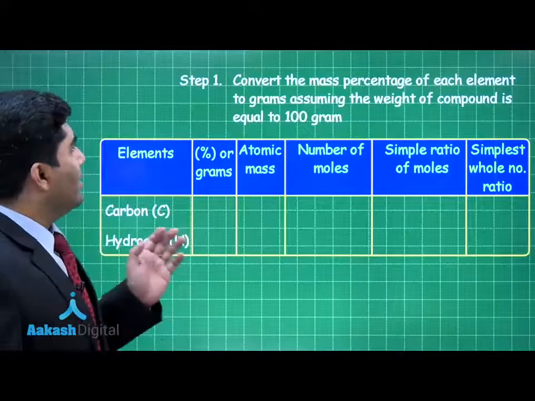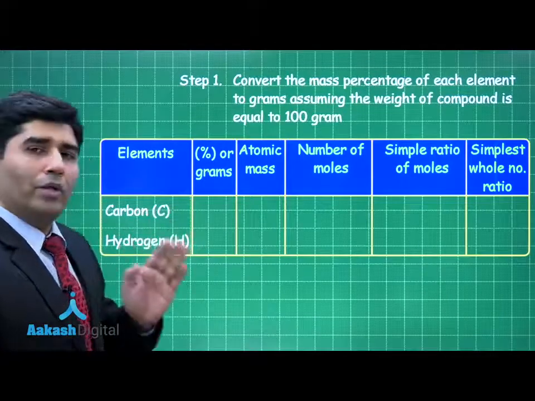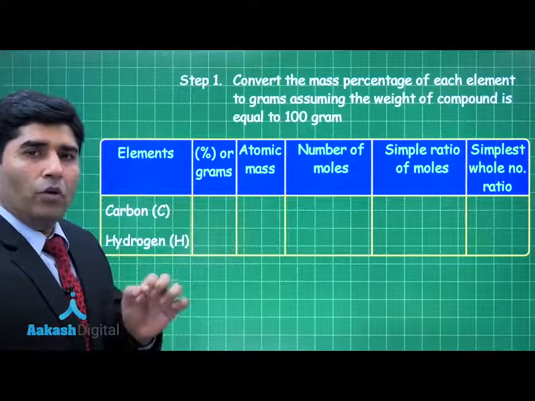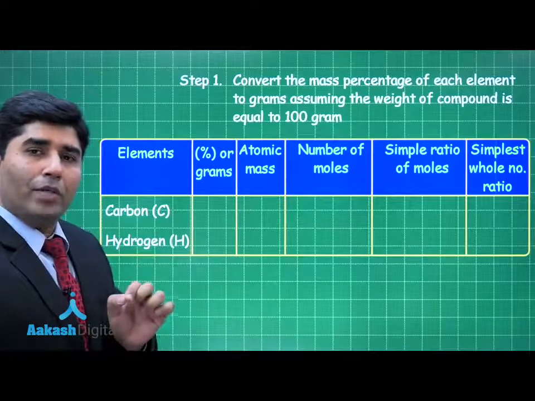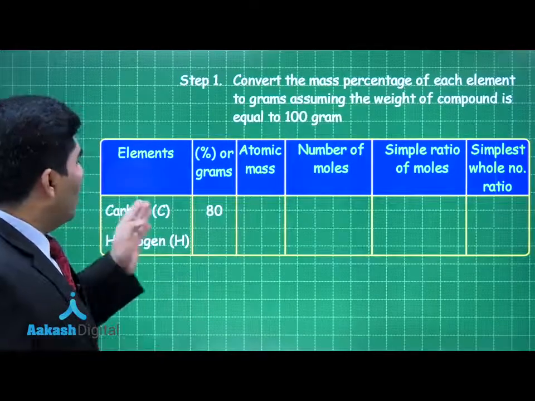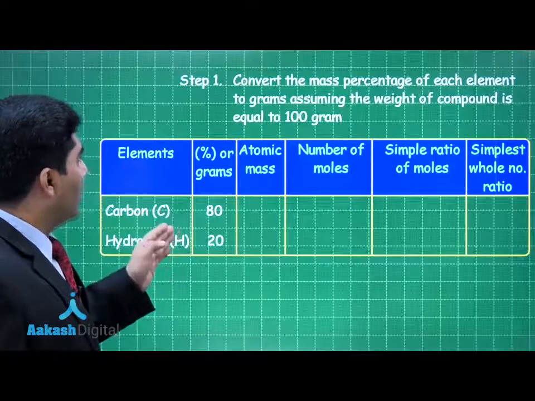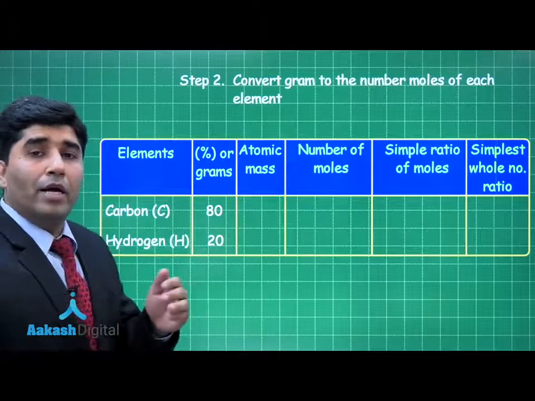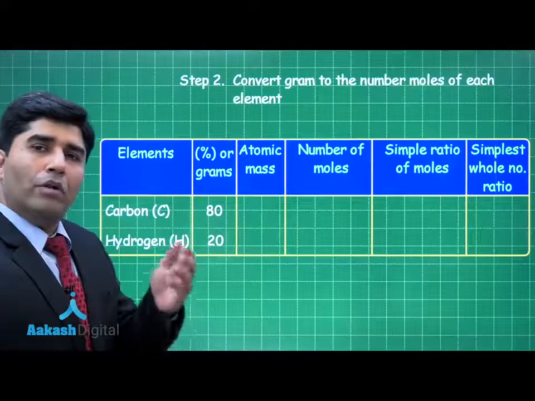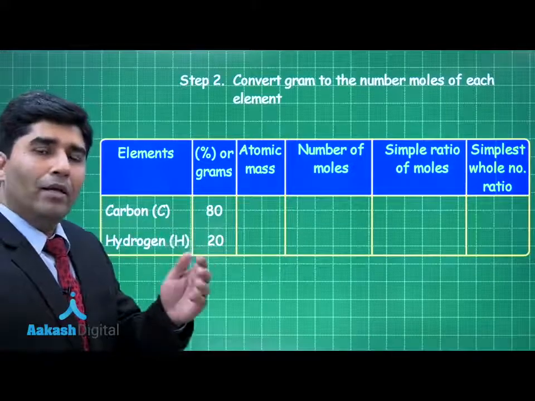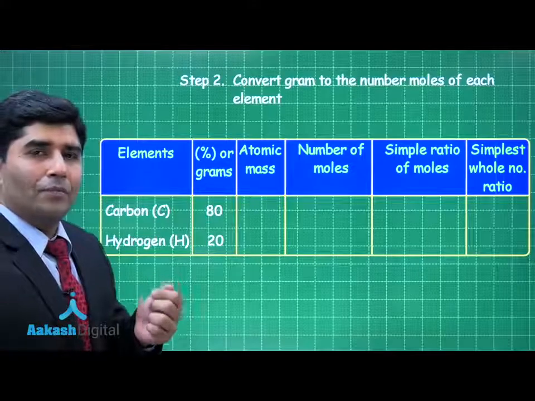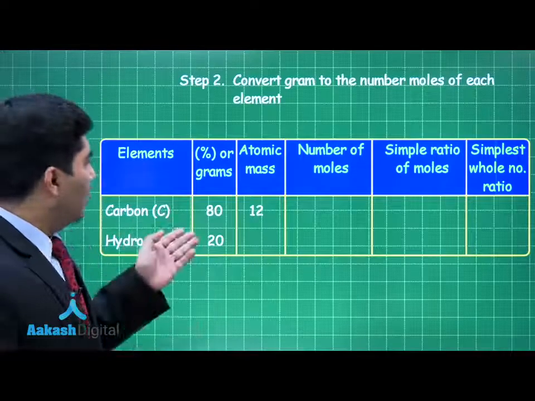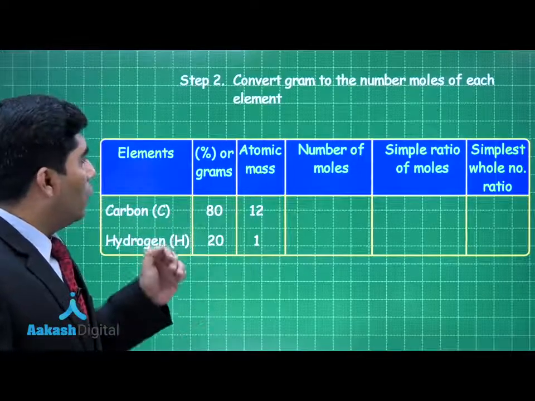The first step is to convert the percentage of each element to grams, assuming that the weight of the compound is 100 grams. As we know, carbon is 80% and hydrogen is 20%. Therefore, carbon will be 80 grams, hydrogen is 20 grams. Step number 2 is to find the number of moles, and you know that to find the number of moles, we have to divide the given weight by the molar mass. The molar mass, or atomic mass, of carbon is 12 and hydrogen is 1.